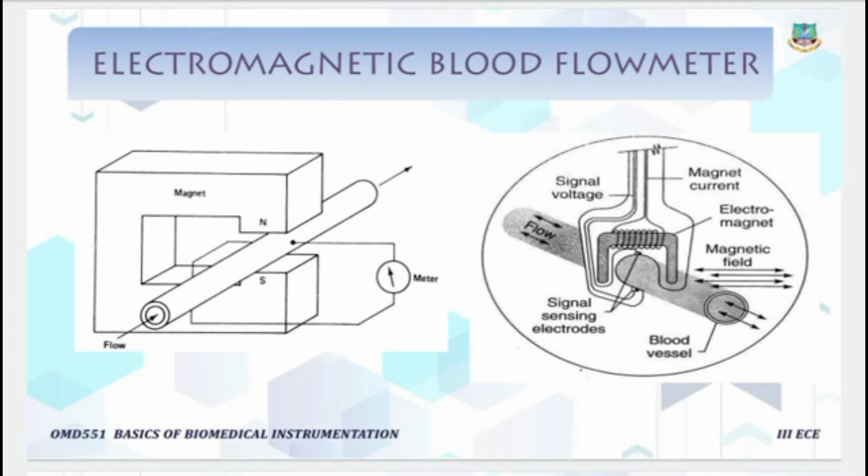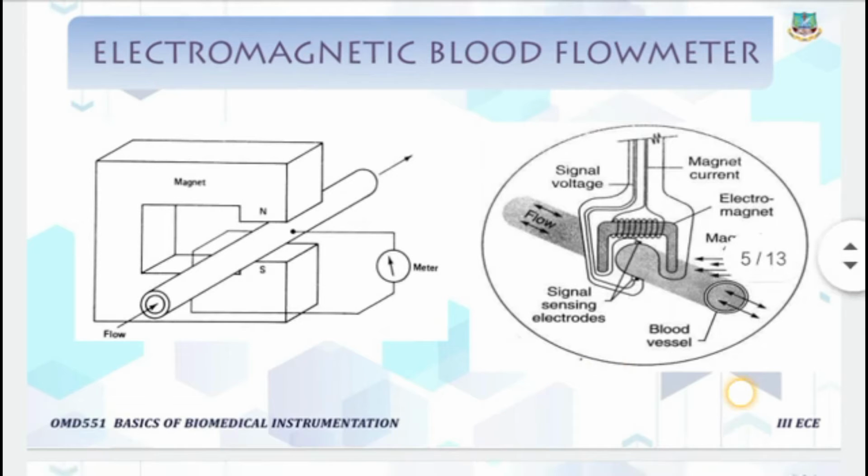The voltage induced in a conductor moving in a magnetic field is proportional to the velocity of the conductor. Blood is a good conductor of electricity. The voltage induced in a conductor moving in a magnetic field is proportional to the velocity of the conductor.